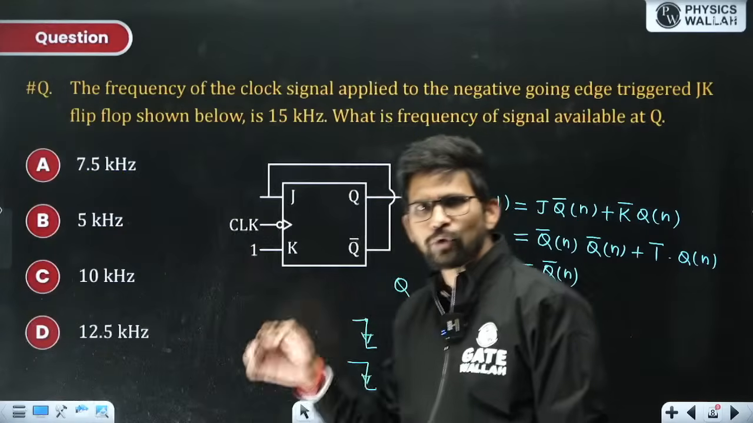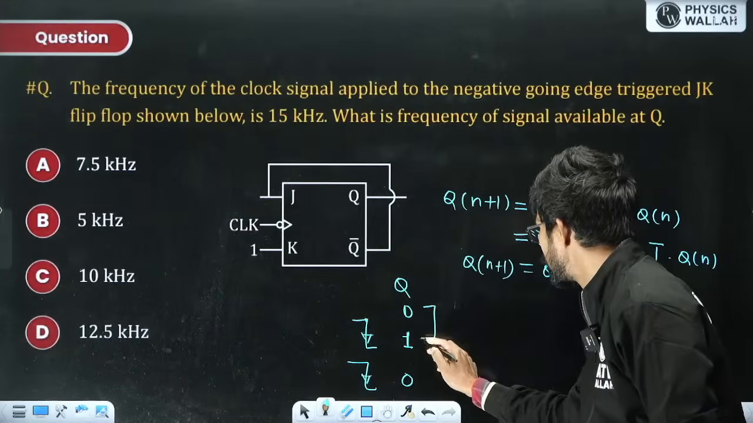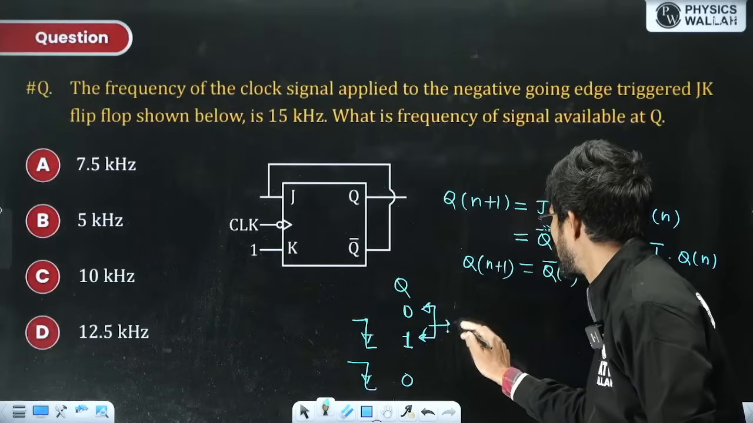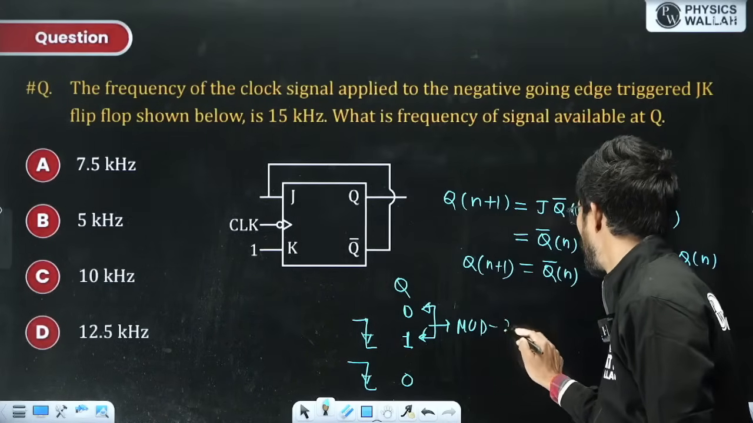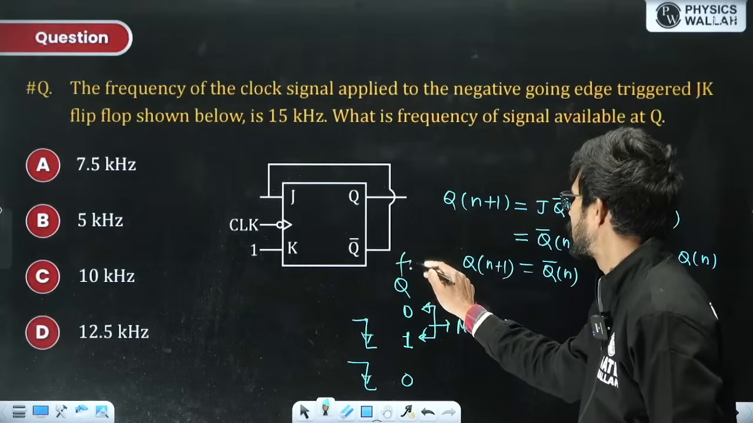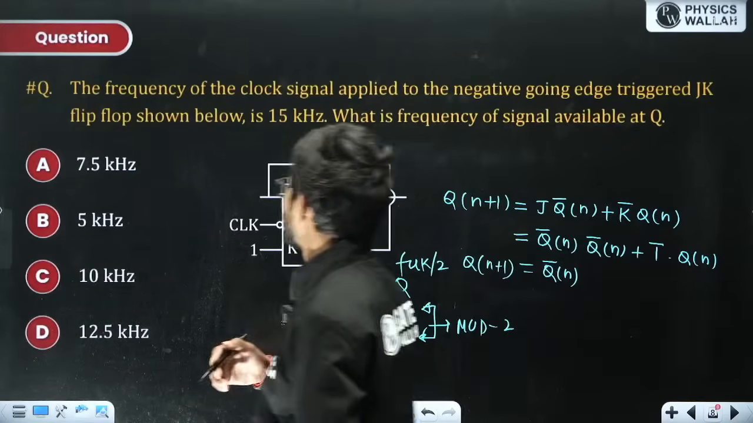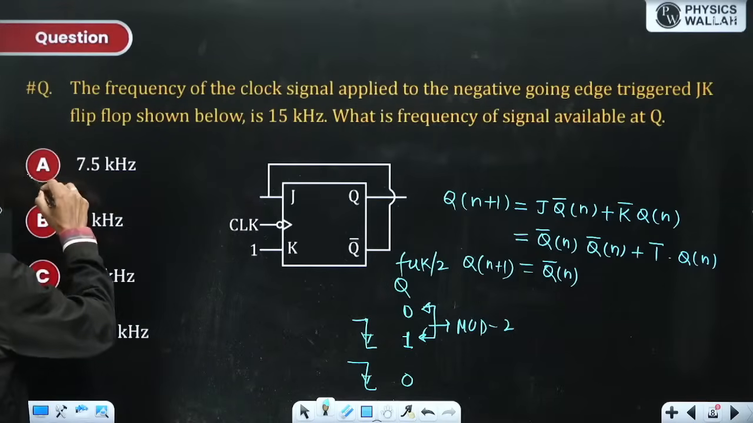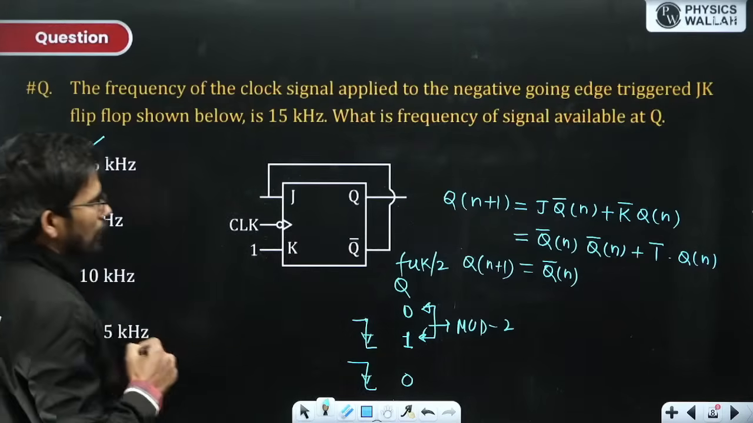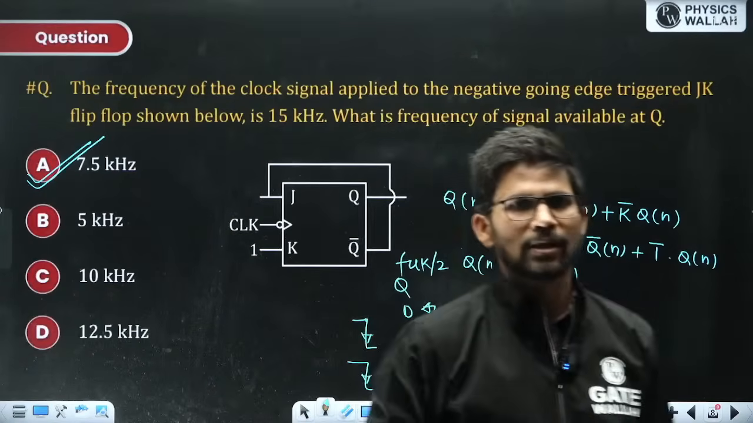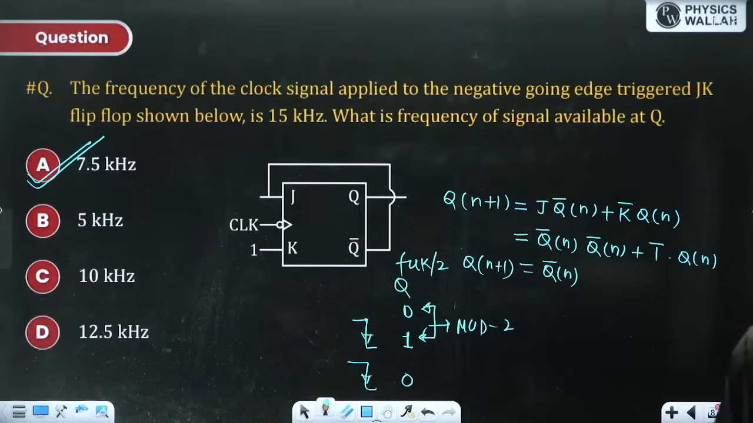So it is 0, 1, 0, 1. There are two states, 0 and 1. It is a mod 2 counter. And a mod 2 counter will divide the frequency by 2 at the output, FCLK by 2. So if the input clock frequency is 15 kilohertz, the output frequency will be 15 by 2, that is 7.5 kilohertz.